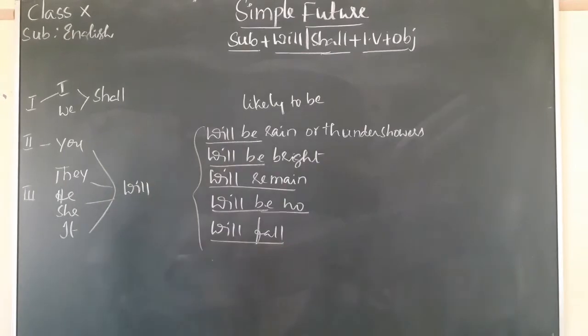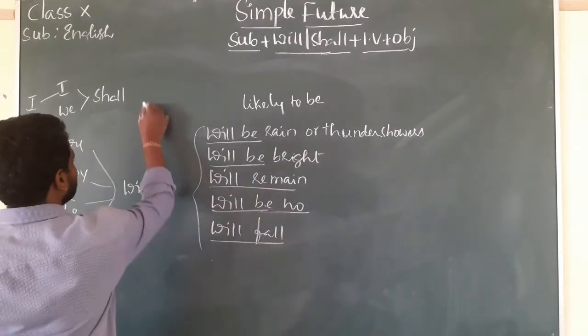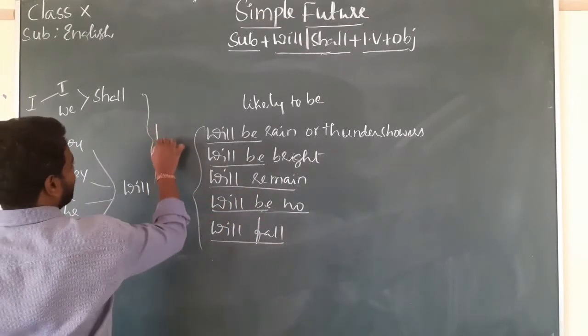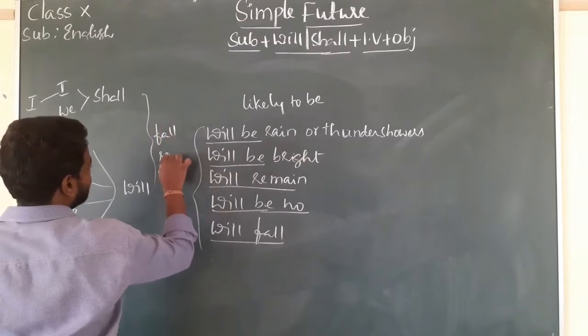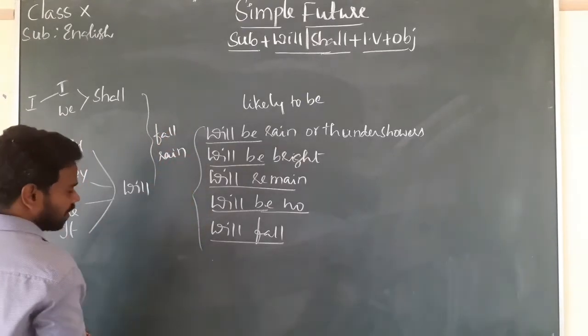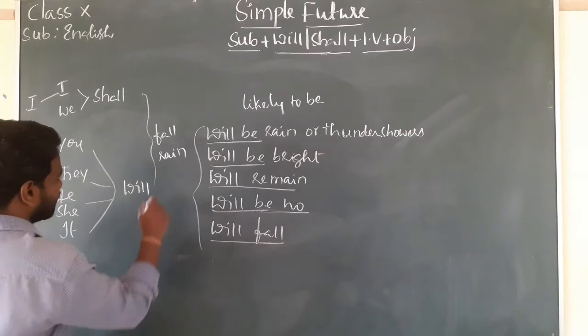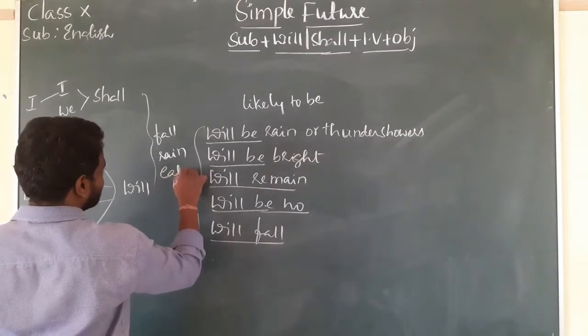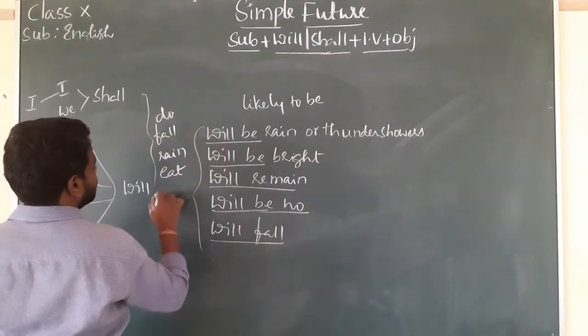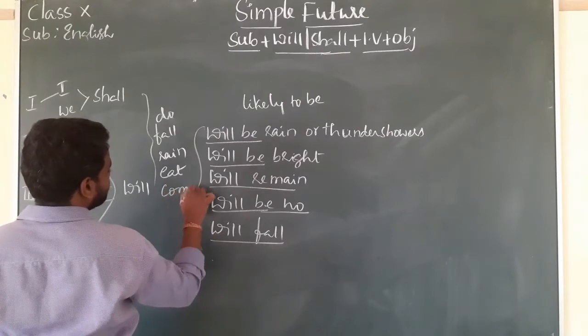Here the first form of the verb as usual. So for example, fall, rain, will rain. For example, eat, do, come, go.